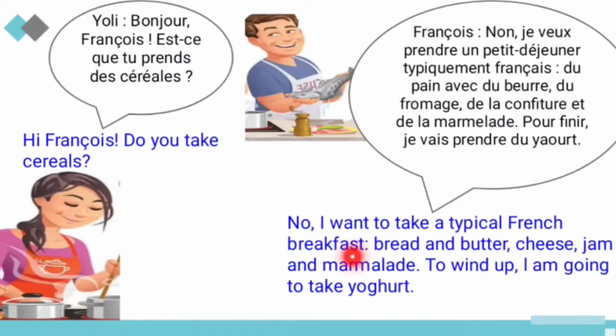What is meant by typical French breakfast? So they are going to eat this only, that is bread and butter, cheese, like that only. So du pain means bread, and beurre, butter, and fromage, cheese, confiture, jam, and marmelade, marmalade. And pour finir, je vais prendre du yogurt. To wind up, I'm going to take the yogurt. Yogurt is a type of curd.